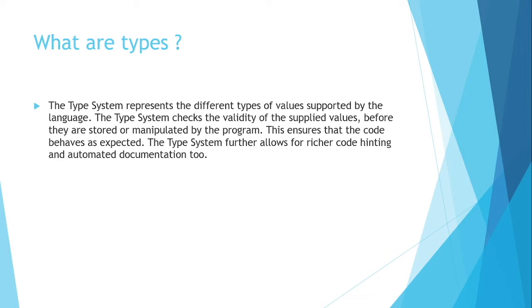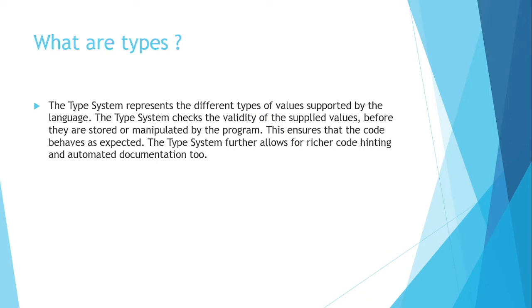In TypeScript, how can we set the types of a variable, or of the parameters in a function? How can we set the data types? These types are defined in TypeScript. So how can you work with that? The type system checks the validity of the supplied values, whatever value we supply, whether it matches the type we have defined or not.